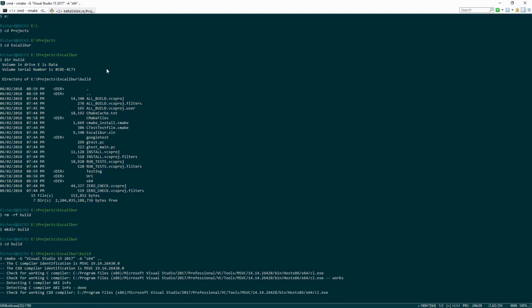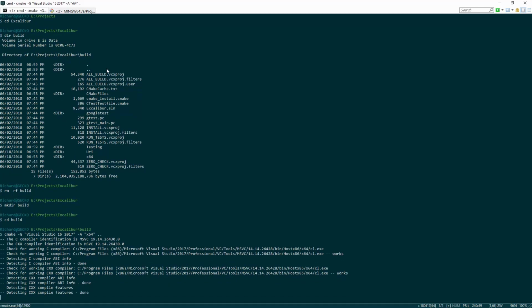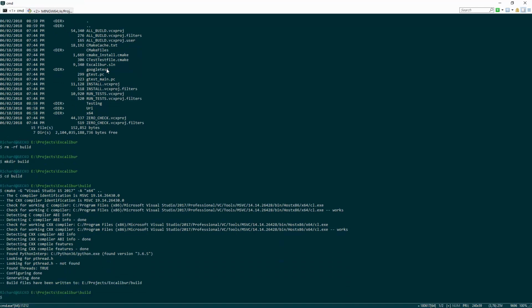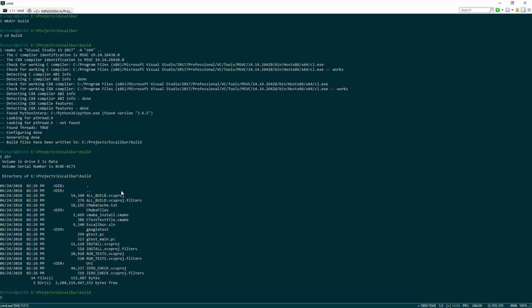CMake will detect the versions of the tools that we have, and it does some checks to see that we have all the tools we need. And since I asked it for Visual Studio, it'll create a top-level Visual Studio solution file, and then individual subdirectories will have the project files that we're generating. There are also some boilerplate standard project configurations that CMake sets up that we're not going to use too much.